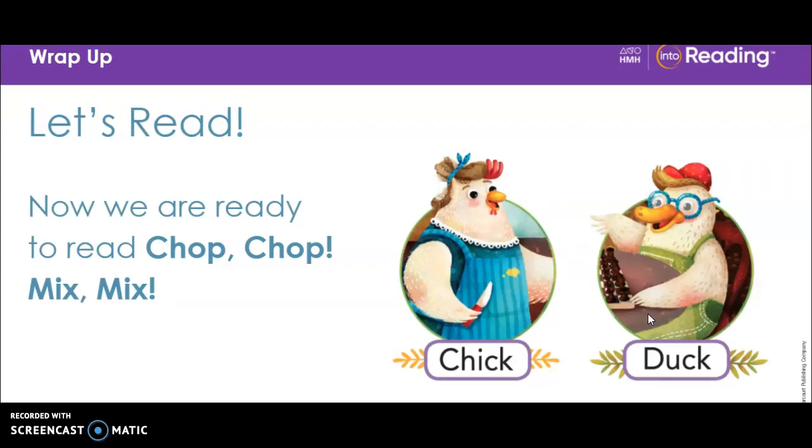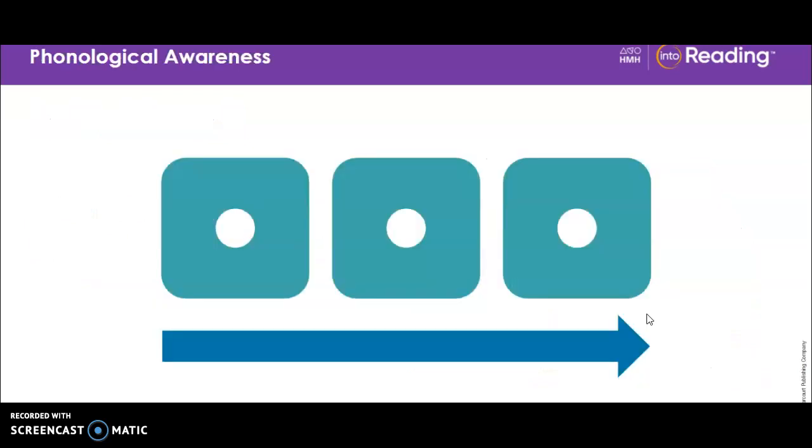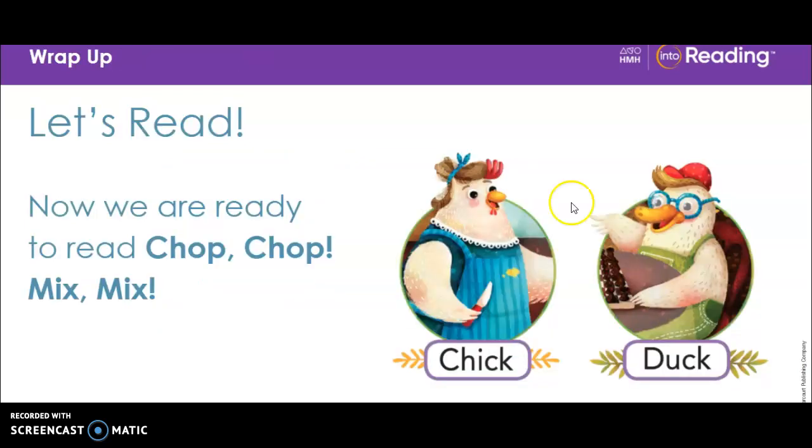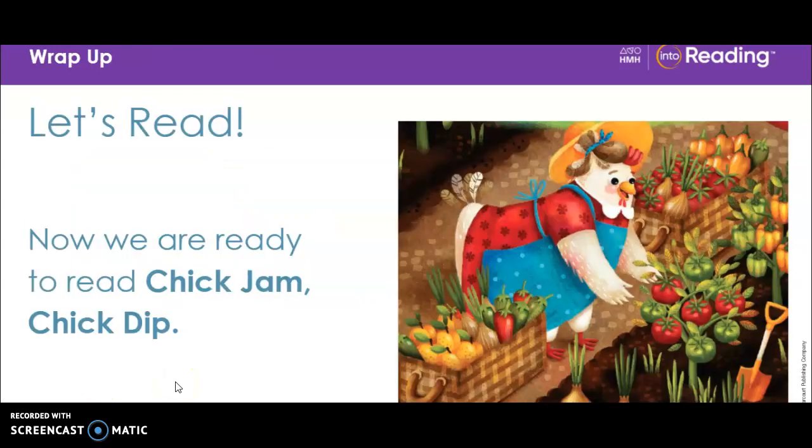Now we are ready to read about Chick and Duck in a story called Chop, Chop, Mix, Mix. You are also going to read about Chick and her pals in a story called Chick Jam, Chick Dip.